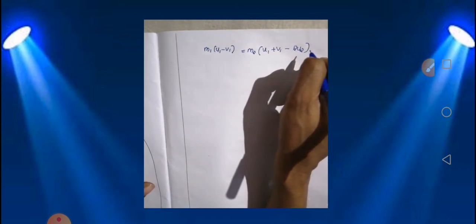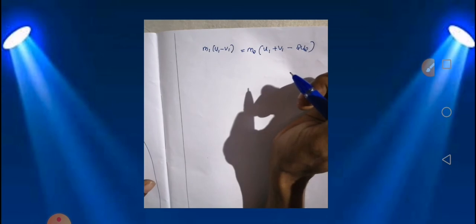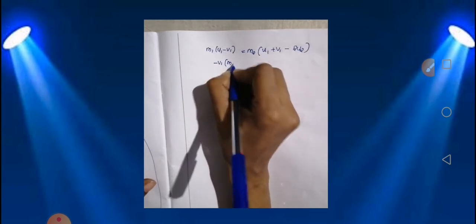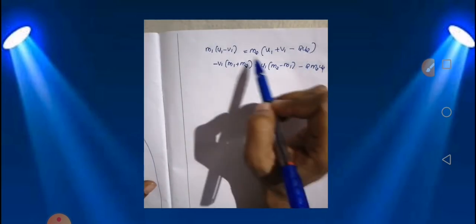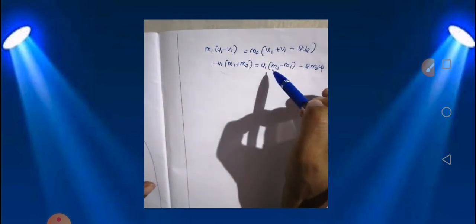Now what are you going to do? The v1 terms, you are going to open the bracket and bring the v1 terms together, and rearrange it. When you rearrange it, what will you get? Minus v1 into m1 plus m2 will be equal to u1 into m2 minus m1 minus 2 m2 u2. So open this bracket, rearrange all the v1 terms on one side and u1 terms on one side, and take v1 outside and u1 outside.